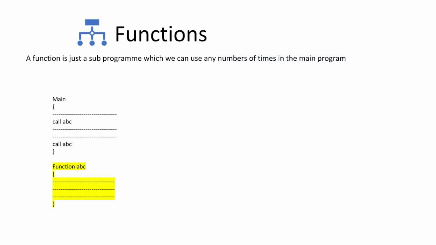A function is just a subprogram which can be used any number of times in the main program. We have a main program and a function called ABC. To execute the code in the function ABC, which is marked in yellow, we are just using a method in the main as call ABC. With that single line, the whole code of the function ABC will be executed. The whole purpose of a function is to prevent us from writing the same code multiple times. It helps us to keep the main program simple and easy to understand.